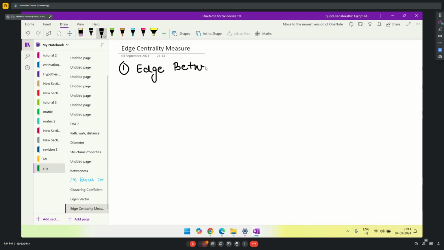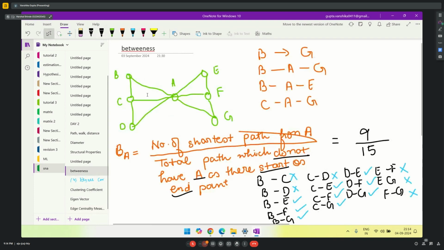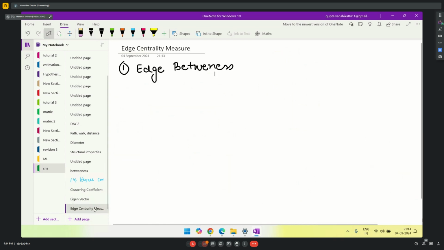The first one is edge betweenness. We already discussed node betweenness. Node betweenness was how many times a particular node comes in between a shortest path. Similarly, edge betweenness is how many times a particular edge comes in between a shortest path.